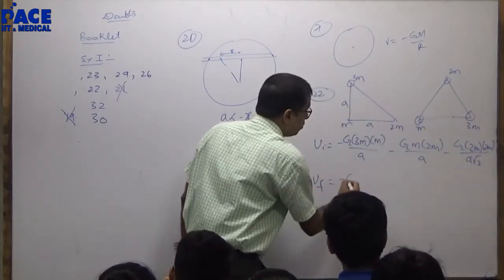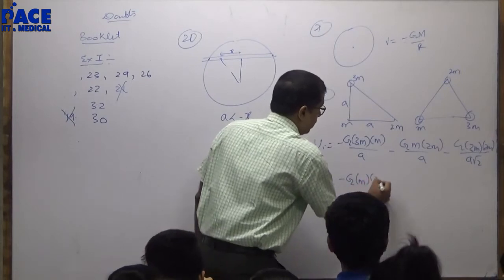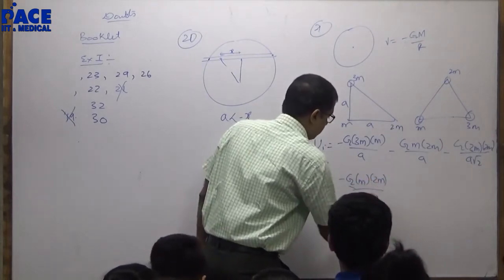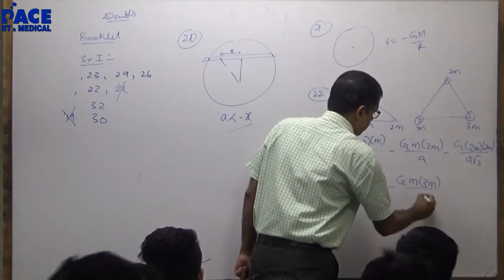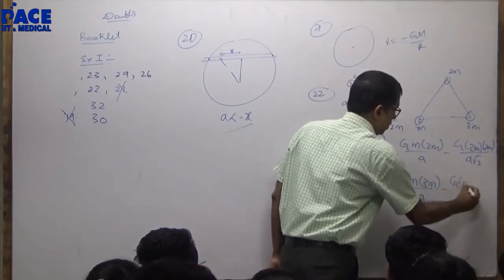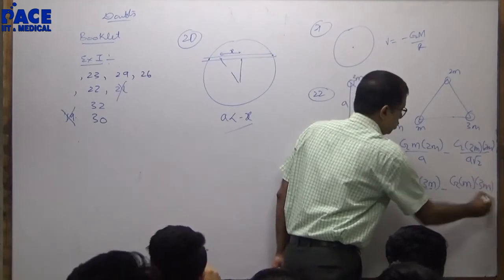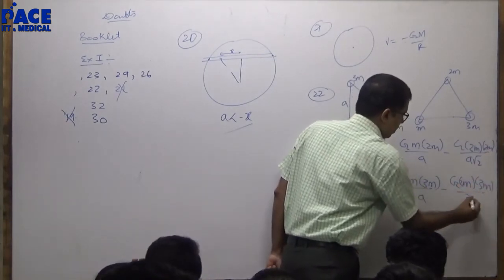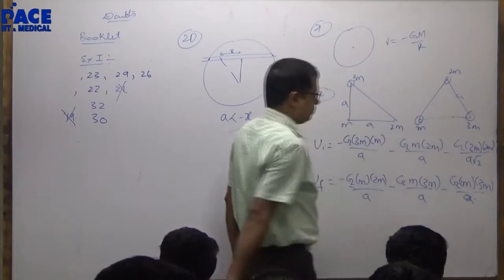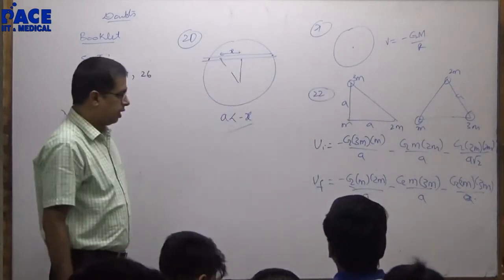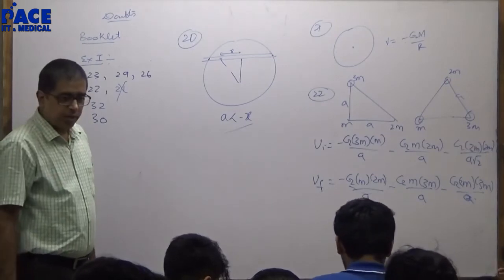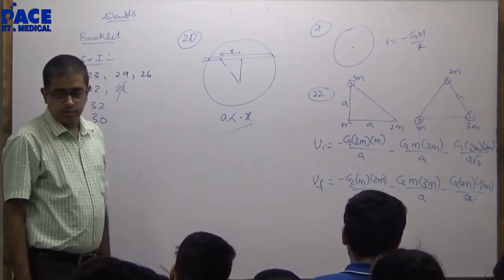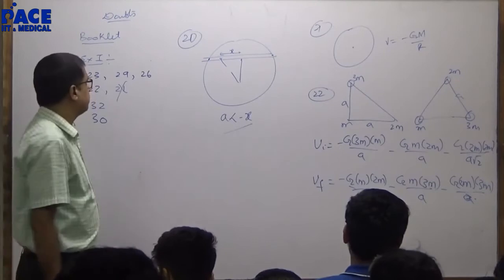U final minus G m into 2m divided by a minus G m into 3m divided by a minus G 2m into 3m divided by a. Right? U initial, U final. Difference will be work done. Right?